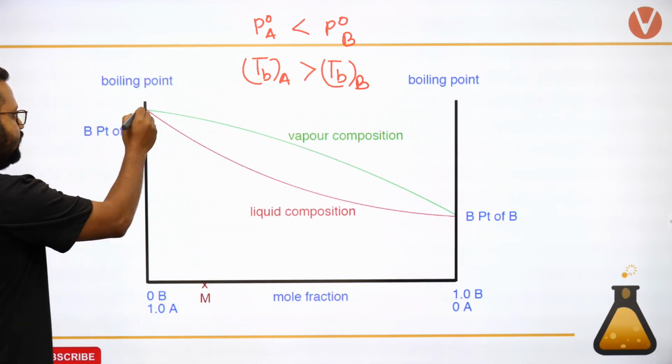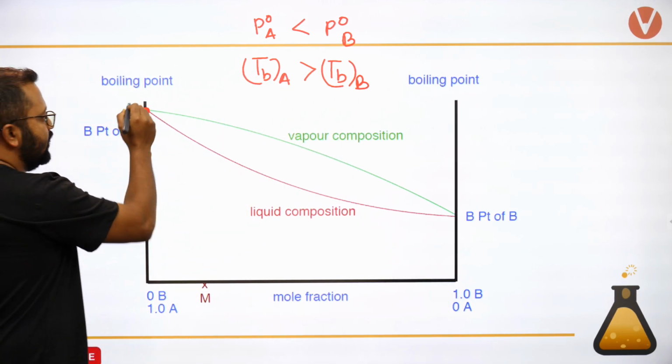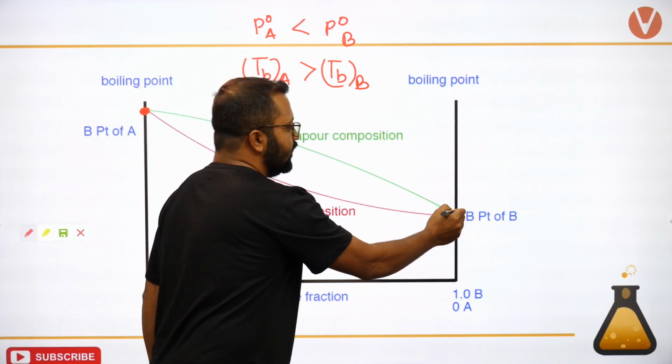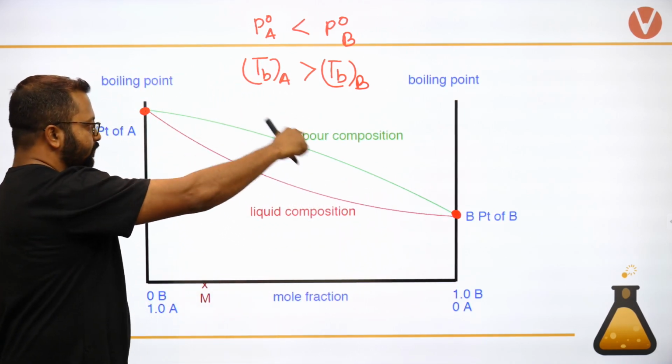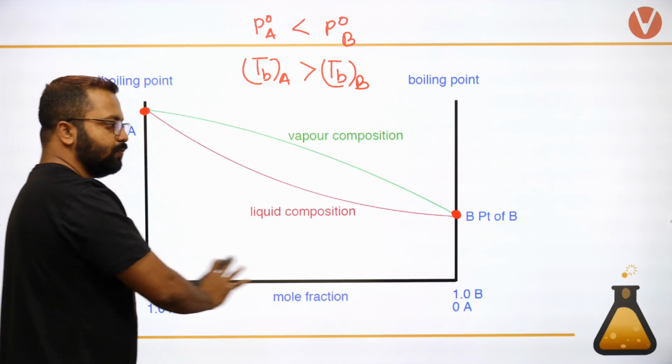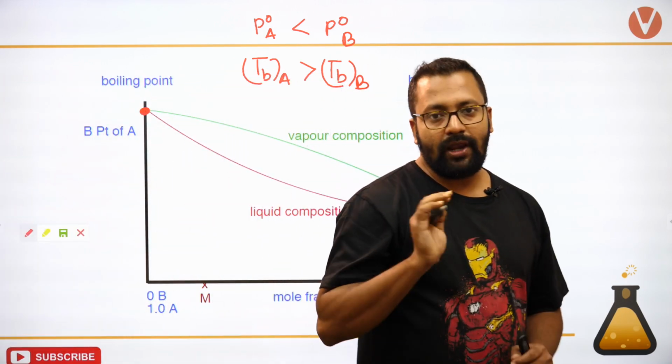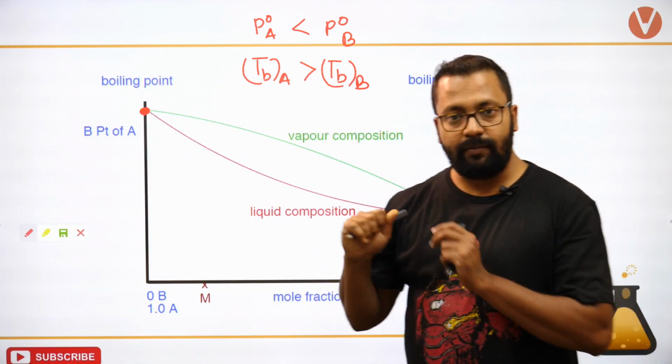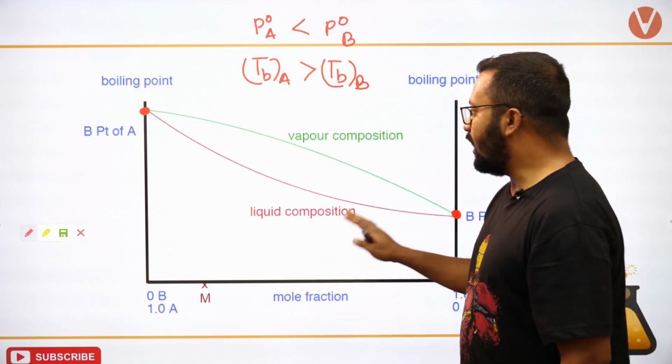Okay, this is what we are observing. Boiling point of A is more than boiling point of B, so the boiling point versus composition plot will be like this. So remember, for an ideal solution,